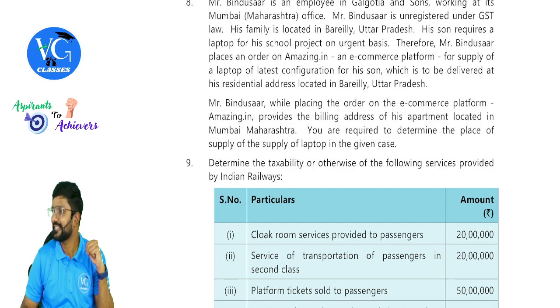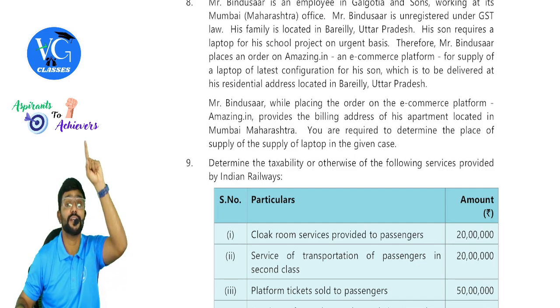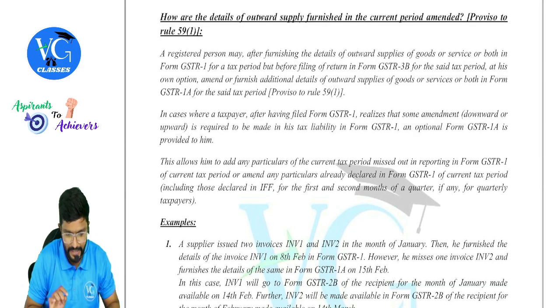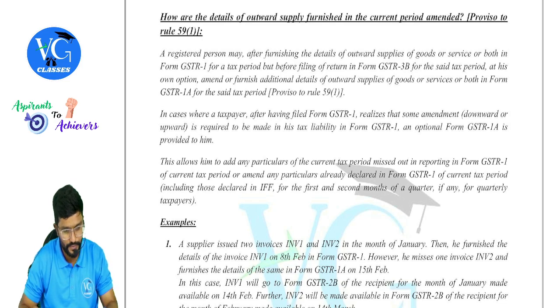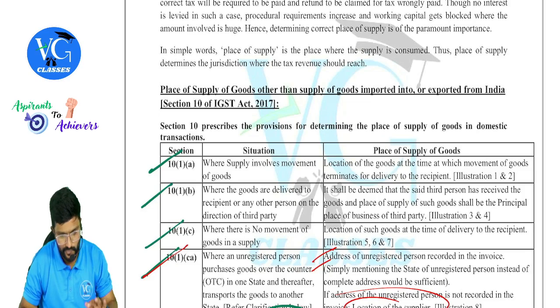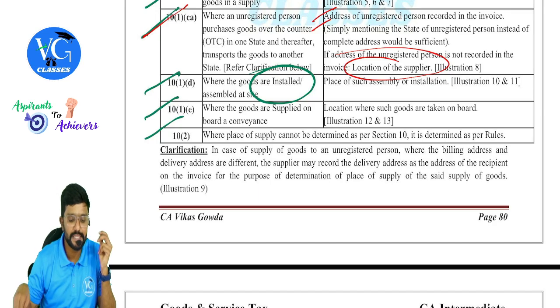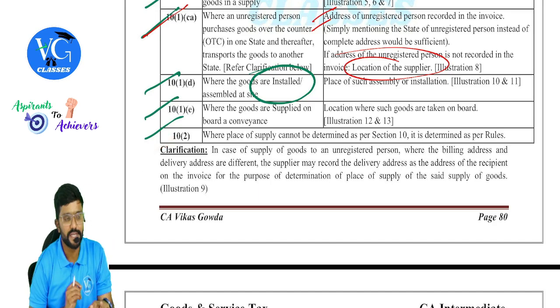Uttar Pradesh, guys. Again, this question is also on clarification. Okay, we saw one question here from the question paper also. Just a minute, I will show you. Yeah. So while discussing place of supply under section 10, guys, the question is on clarification. I will just read it out.